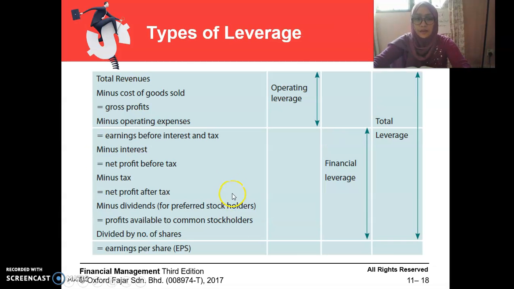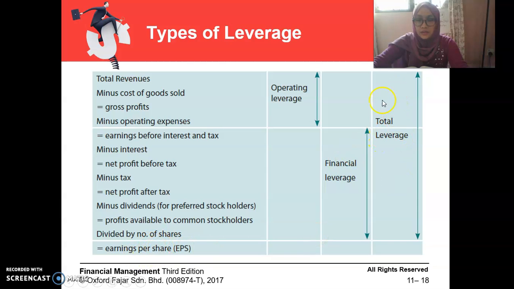Okay, so you see here the types of leverage. Operating leverage is related with the variability of earning before interest and tax, whereas financial leverage relates with the variability of the earning per share.